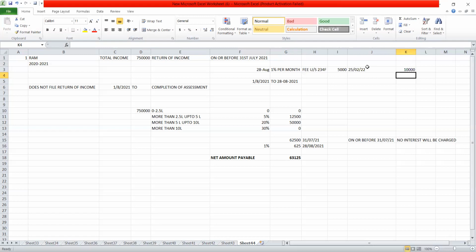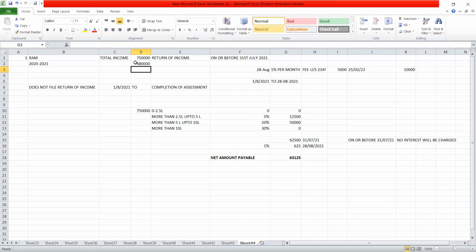But if the gross total income of Mr. Ram is only 4,80,000, then the fees will be restricted to 1,000 rupees.